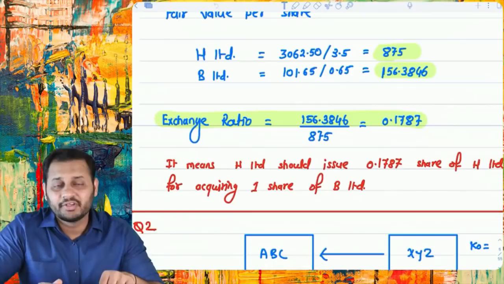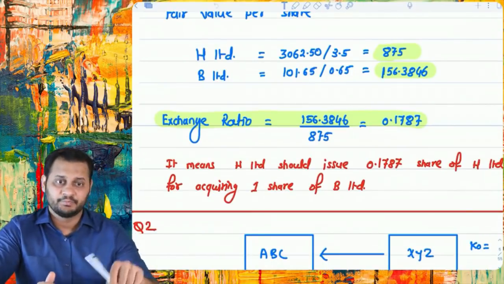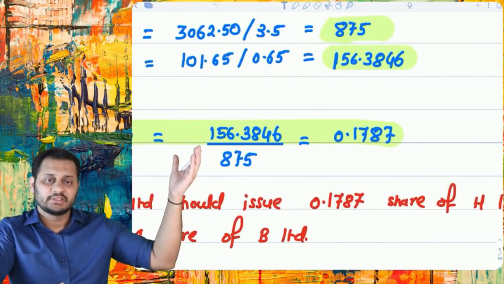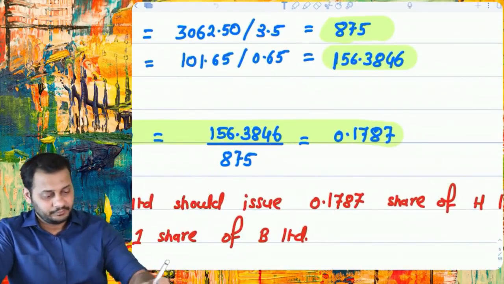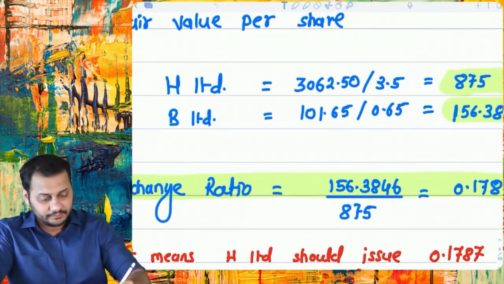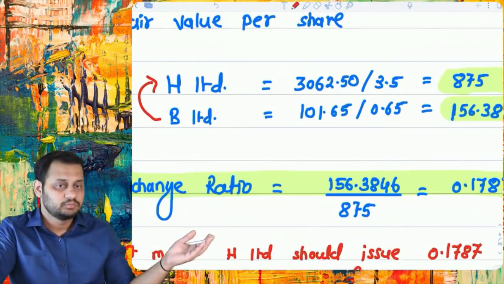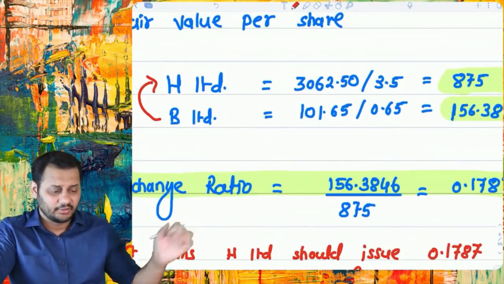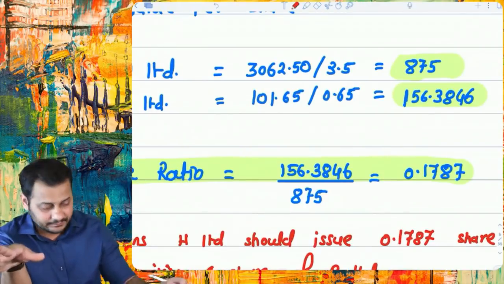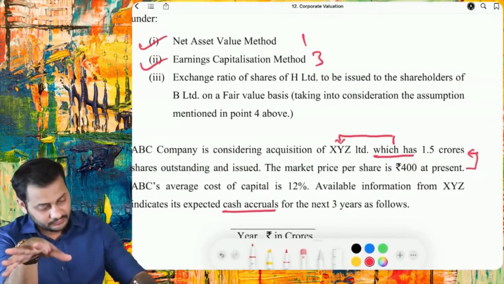Then based on the fair value, they said that if one company is acquiring another company, then what should be the exchange ratio? What we did is just divided the fair value, 875, 156 in the numerator, the target company. The second company, B Limited, was acquired by H Limited. So H Limited's value and B Limited's value have been taken. 156 divided by 875, and that's 0.1787. That's it. This was question number 1.